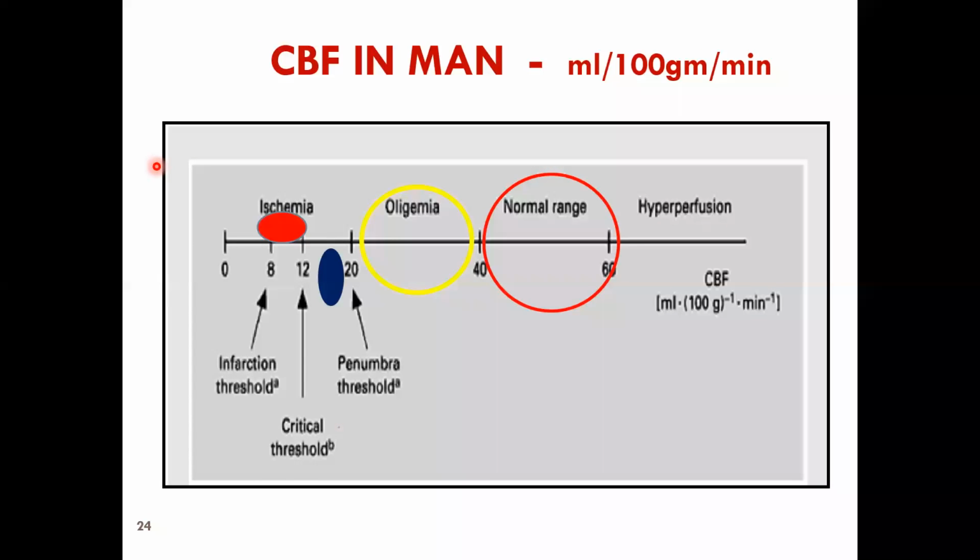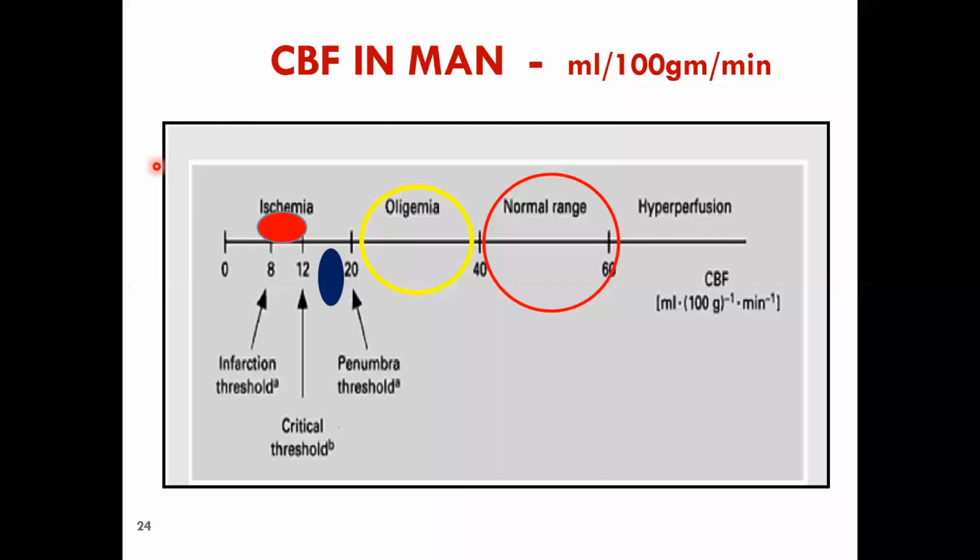If the posterior circulation is affected, the occipital lobe gets affected. If the anterior circulation is affected, the frontal lobes can get affected. Very easy to remember. The frontal lobe is mainly motor, the temporal lobe is mainly auditory speech, the parietal lobe is mainly sensory. It makes a man a gentleman and woman a lady. And the occipital lobe is mainly visual. So depending on the region of affection, the symptoms will occur.